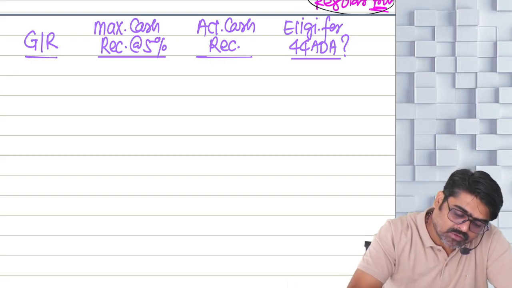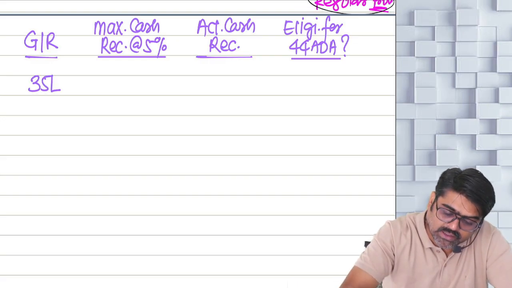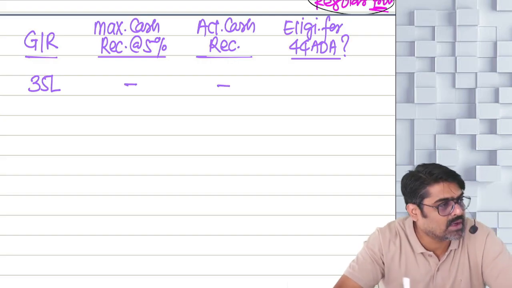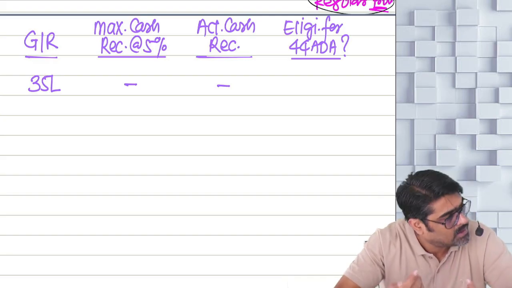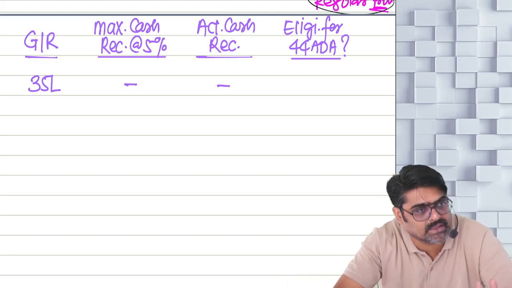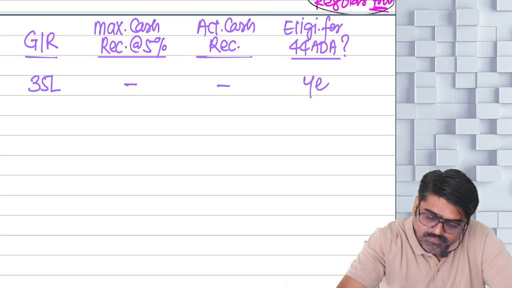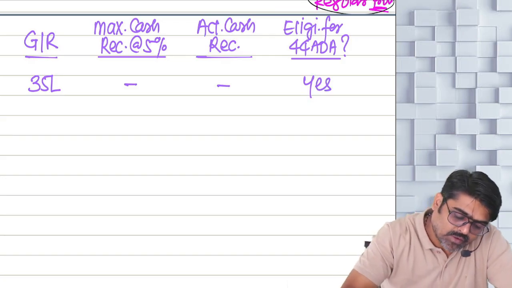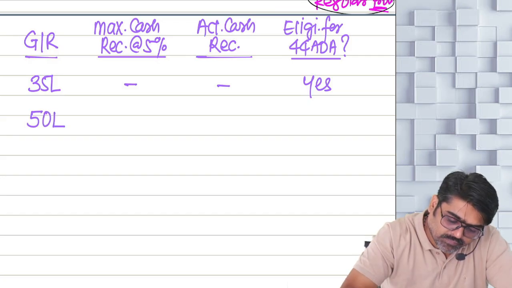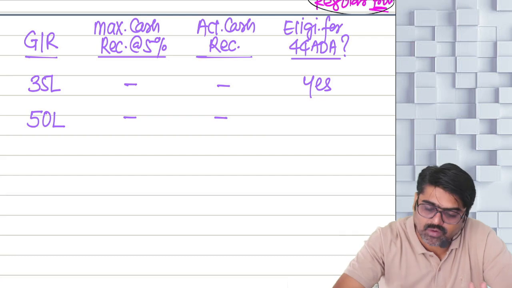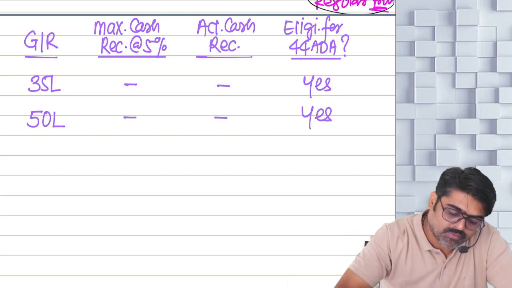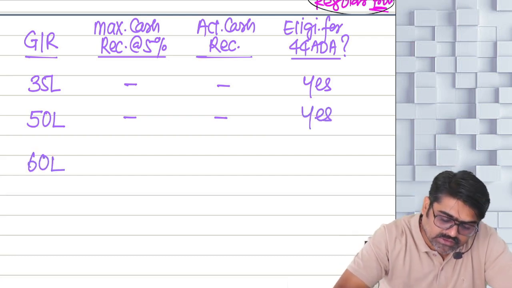So for example, the gross receipt is only 35 lakhs. Are you going to check this? No, no need to check. Up to 50 lakh gross receipt, you are eligible without any additional condition. So are you eligible? Yes. What if your gross receipt is 50 lakhs? Still eligible. Up to 50 lakhs, you are eligible. What if your gross receipt is 60 lakhs?